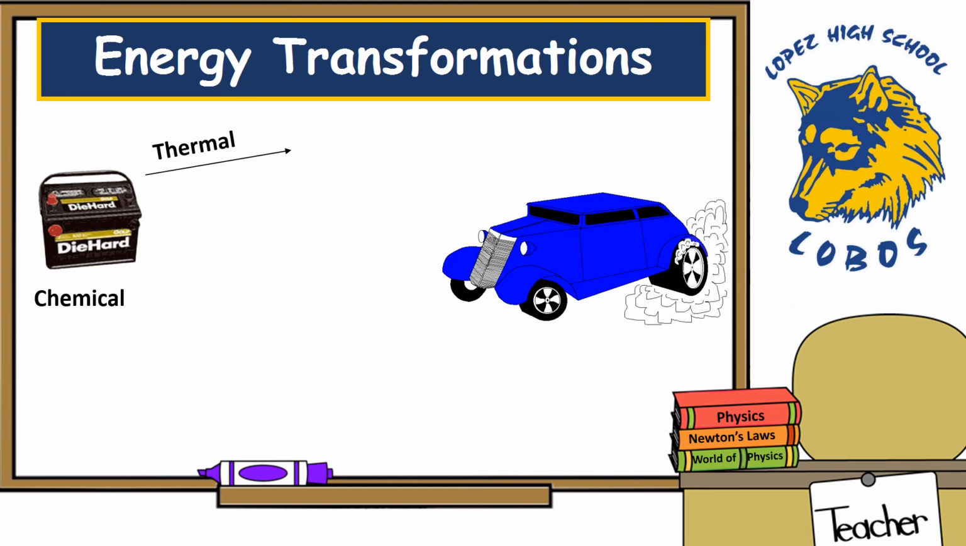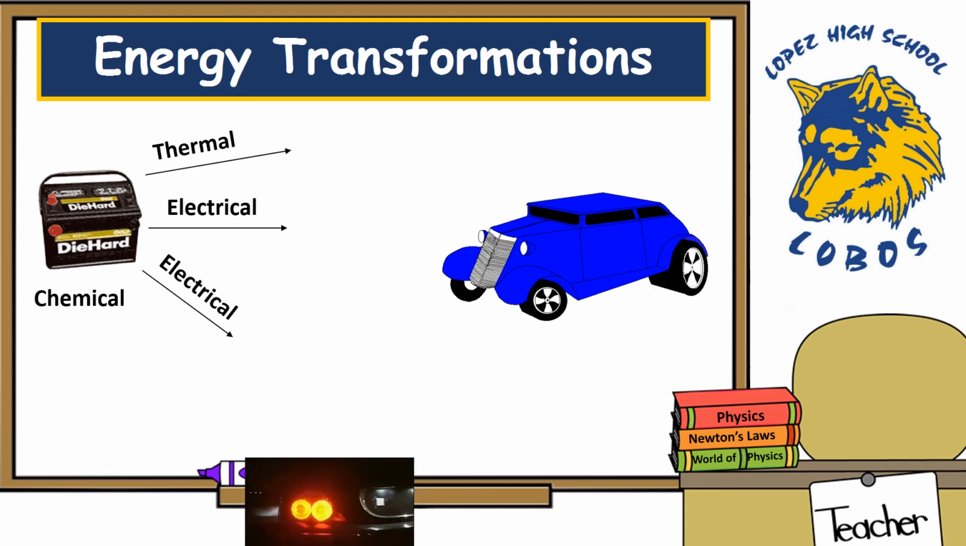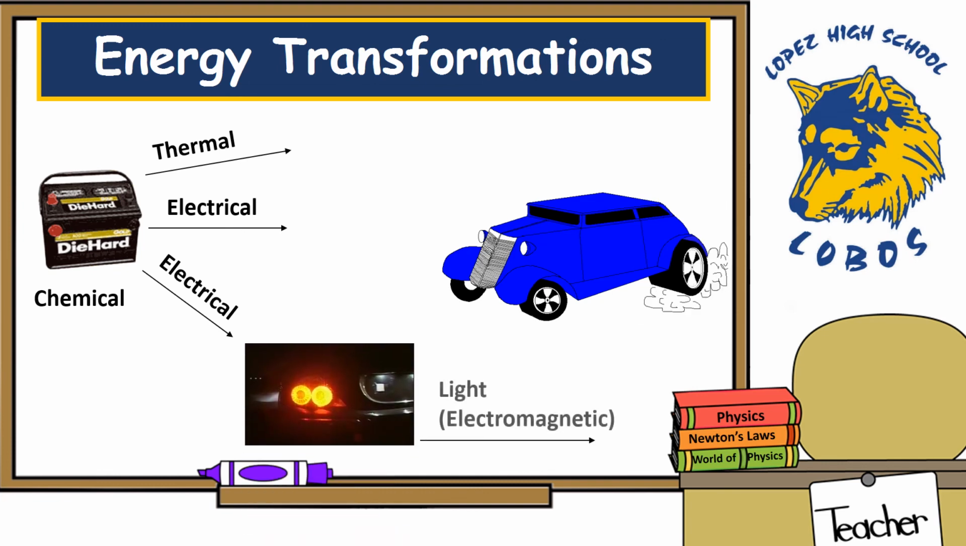Now, what about the electrical energy component? Okay, so the battery itself is giving electricity to all of the electrical components found inside of the car. And that in turn will end up giving you light inside of the car, causing you to go from chemical energy to electrical energy, and then lastly, electromagnetic energy.